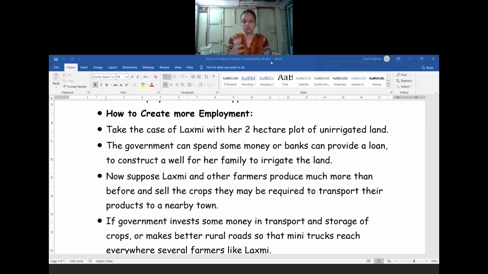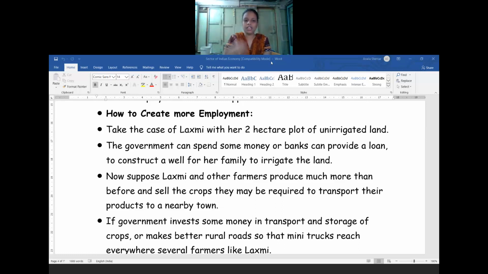So transportation is required, and construction of roads is also needed near the towns and villages, so that they can easily buy commodities as well as sell their commodities in their particular areas.